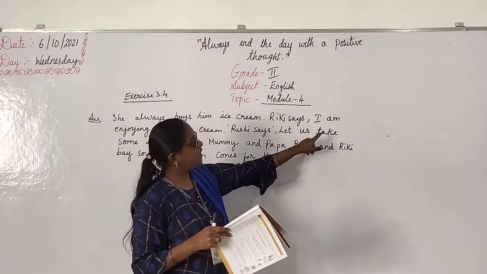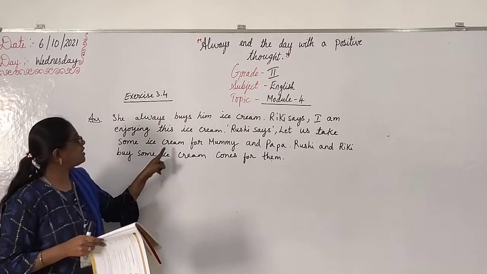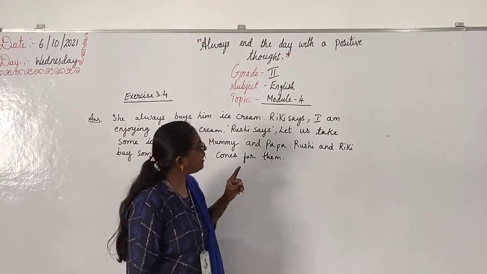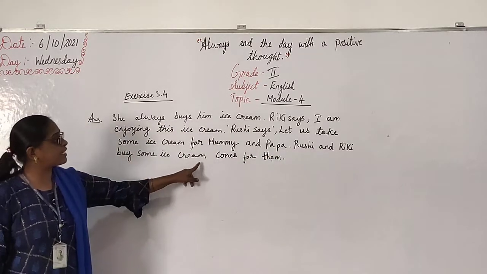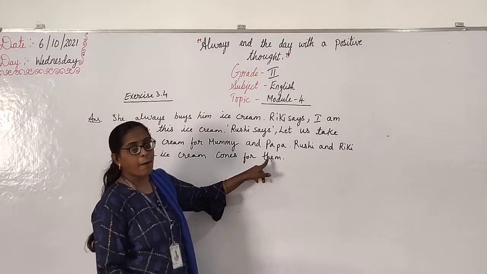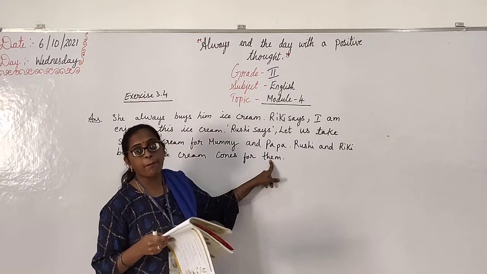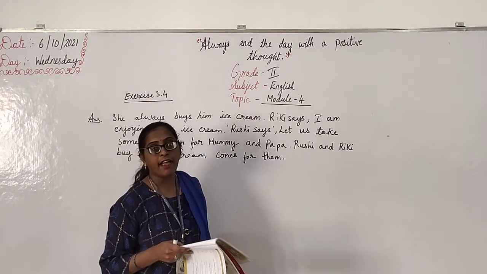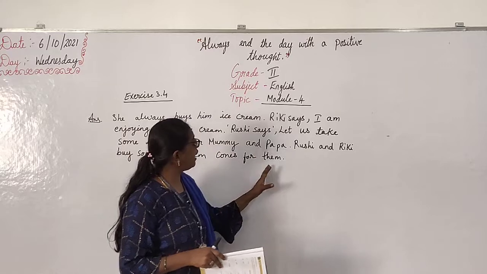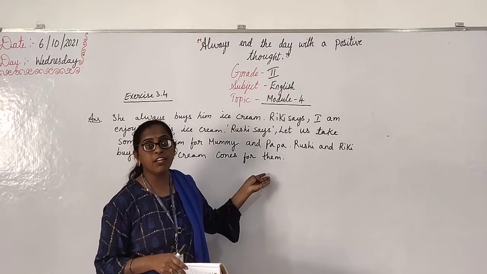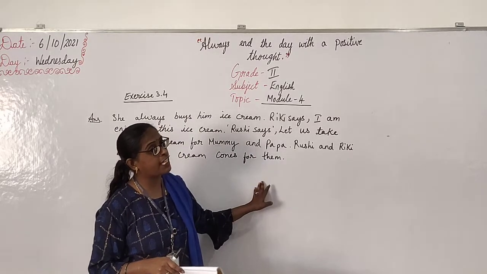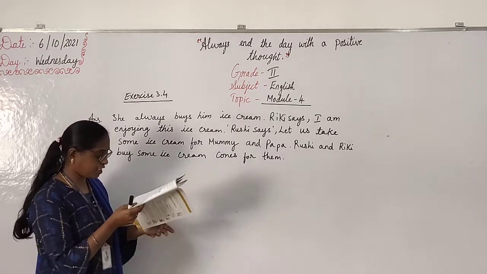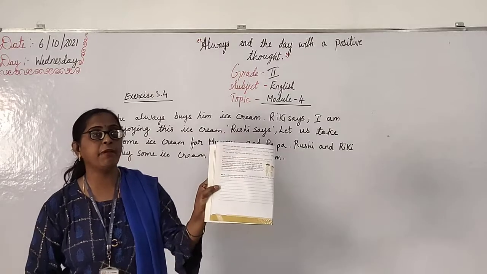Us. Take some ice cream for mommy and papa. Rushi and Ricky buy some ice cream cones for mommy and papa. Instead of mommy and papa, I have used them. Yes, like that, instead of the naming words, you are using a pronoun there. Understanding, children? Yes. Please complete this on page number 38 in these blanks.